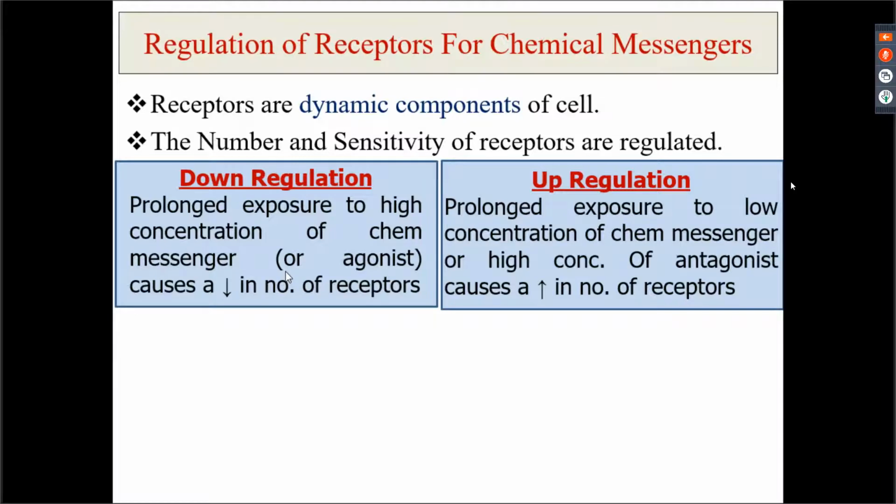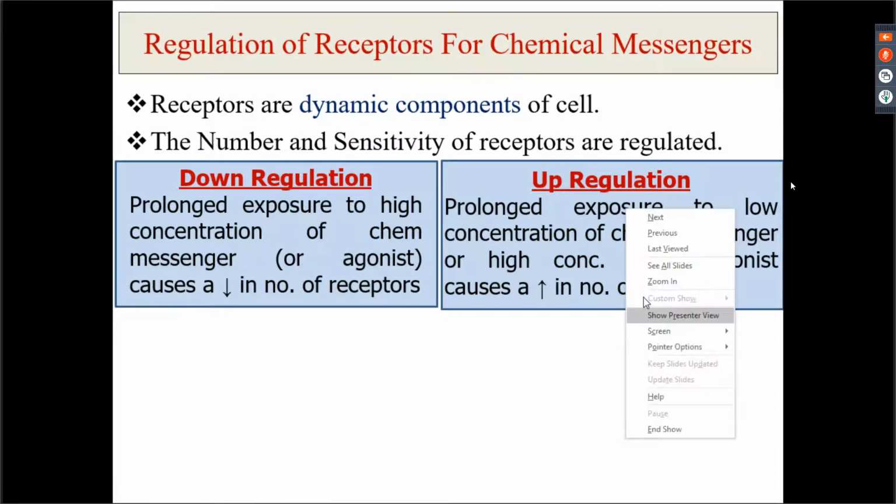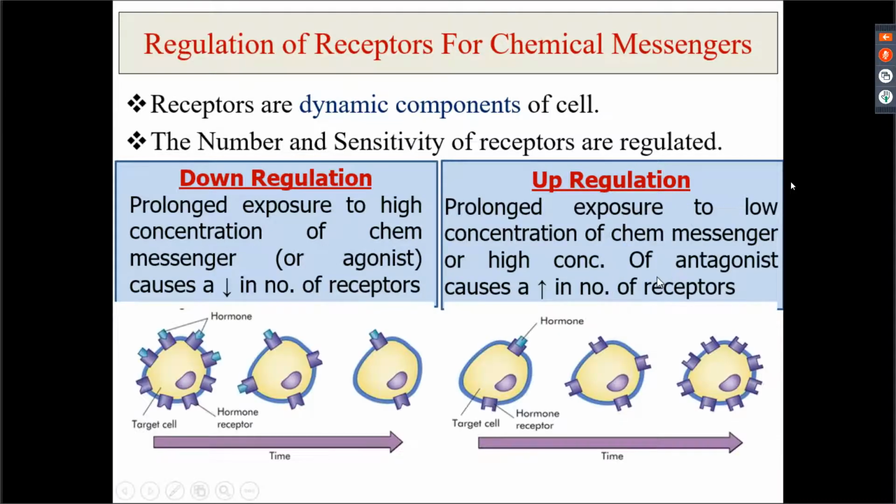This is a kind of protective mechanism in our body, so that unopposed action does not keep happening in the body, right? Otherwise it can produce harmful effects. In upregulation, what happens? Prolonged exposure to a low concentration of a chemical, meaning there is a lack of the chemical messenger, because of that the number of receptors increases, right?